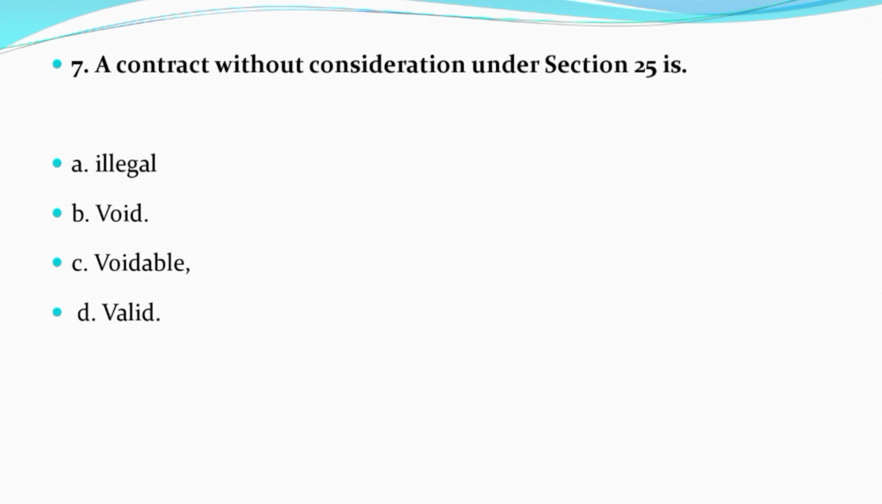Now question number 7. A contract without consideration under section 25 is option A illegal, option B void, option C voidable, option D valid. And the correct answer is option B void. A contract without consideration is void under section 25.